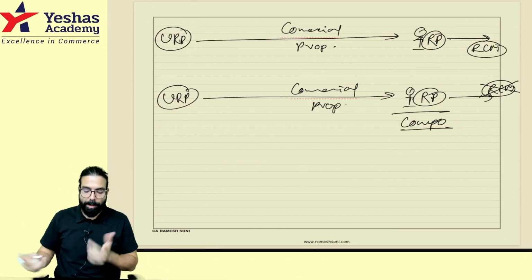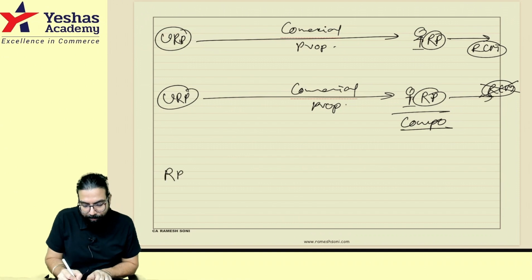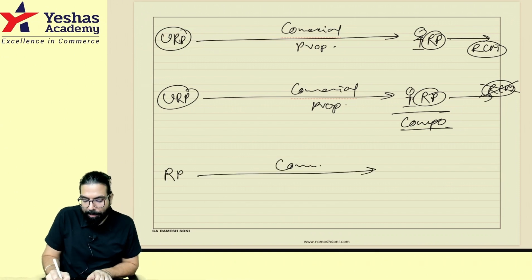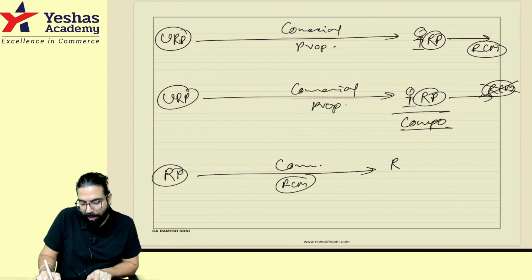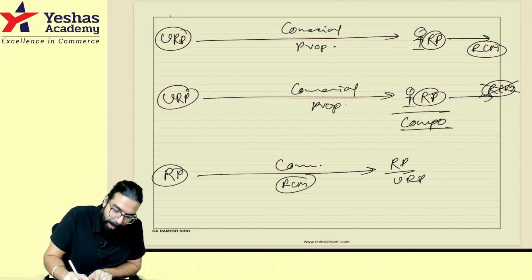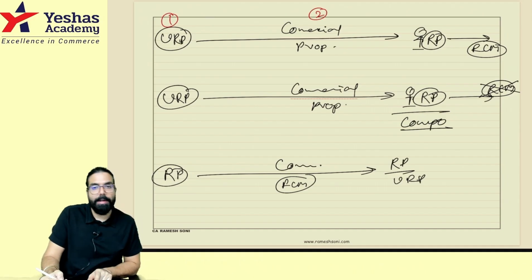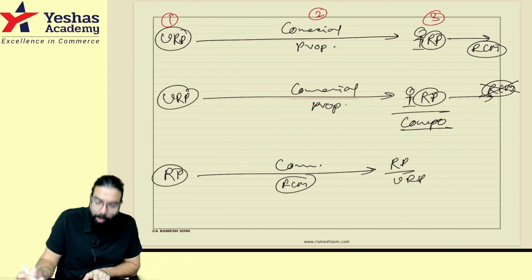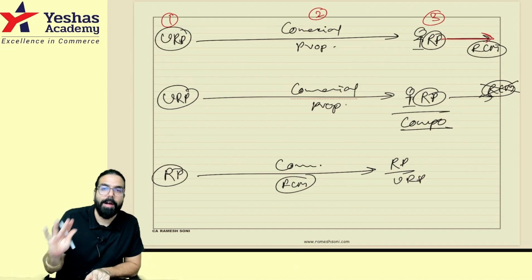But okay, sir, what if this person is a registered person and he has given you a commercial property? Then the registered person will charge GST under FCM. Whether you are a registered person or unregistered person doesn't matter. Number one, it should be an unregistered person. Number two, other than residential property. Number three, you are a registered person, you should pay GST under RCM.